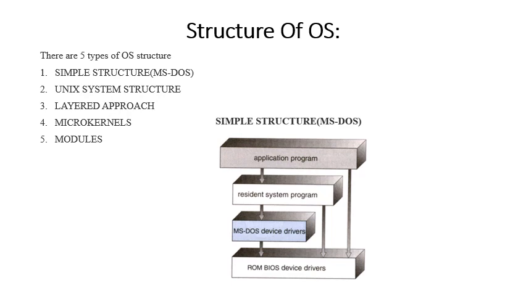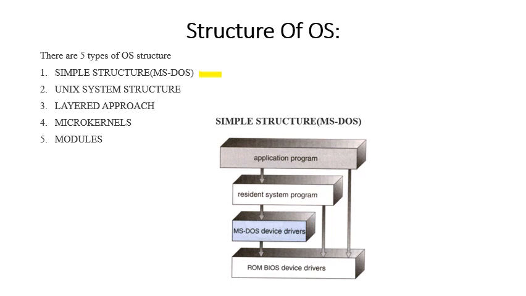So there are 5 types of operating system structure. These are the different structures. The first one is simple structure, the second one is Unix system structure, the third one is layered approach, the fourth one is microkernel, and the last is modules.